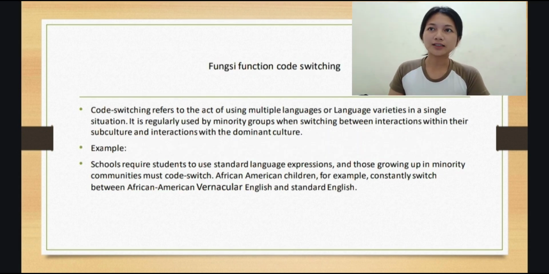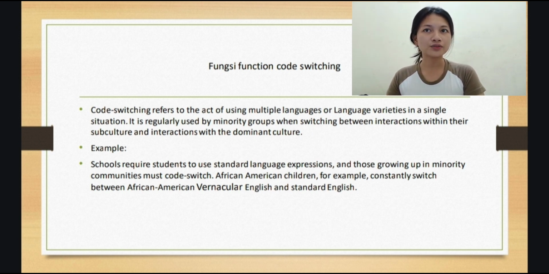Function of code switching. Code switching refers to the act of using multiple languages or language varieties in a single situation. It is regularly used by minority groups when switching between interaction within their subculture and interaction with the dominant culture.